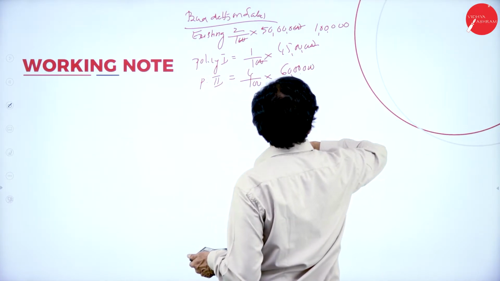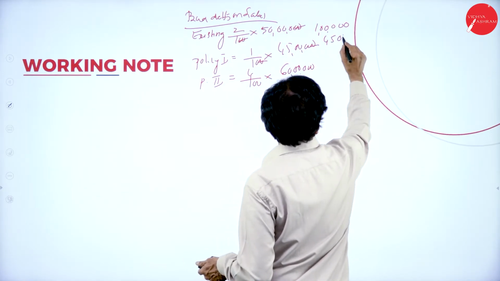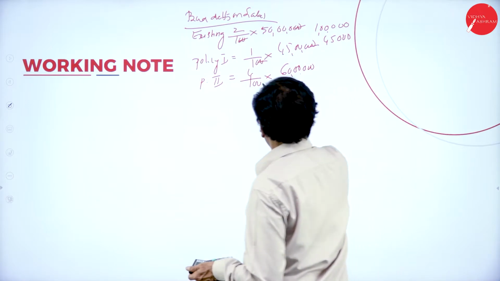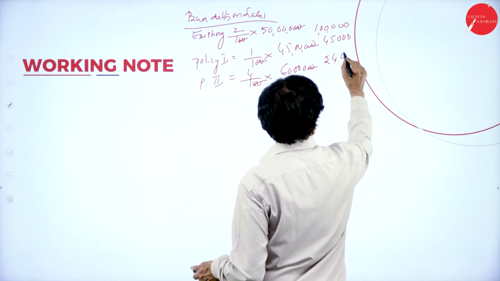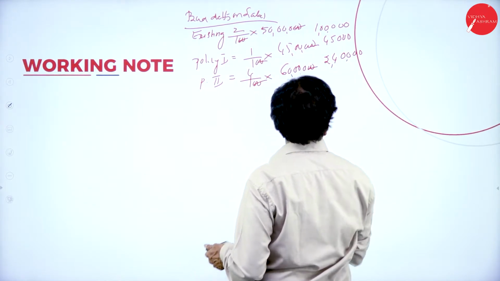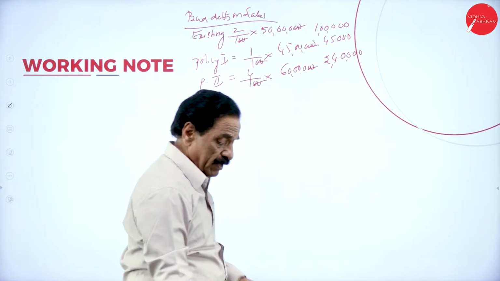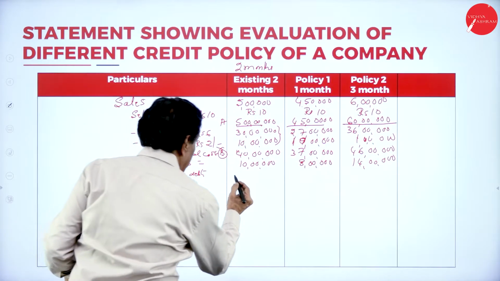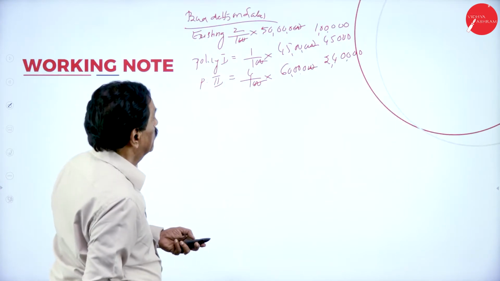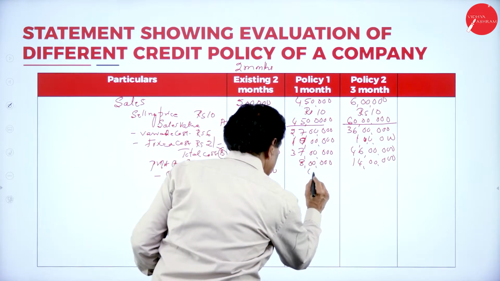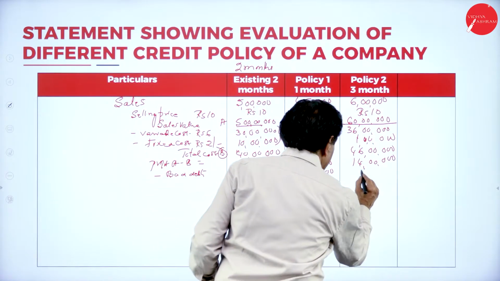1% of 45 lakh is 45,000. 4% of 60 lakh: 2,40,000. So bad debt is 1 lakh, 45,000, 2,40,000. Come back here. Existing bad debt is 1 lakh, then 45,000, then 2,40,000.